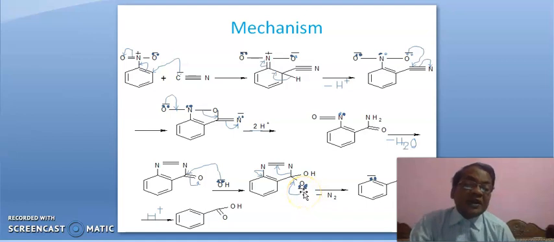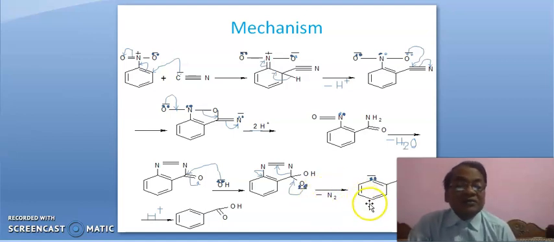Again, this negative charge shifts in this fashion, and so this bond breaks in this fashion, leading to this structure with the elimination of nitrogen gas.